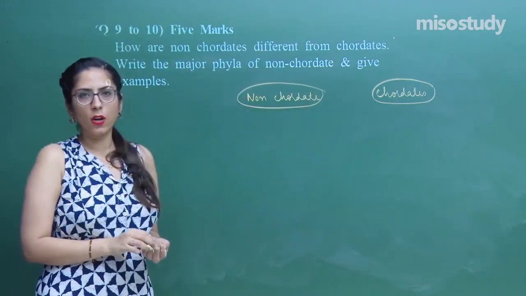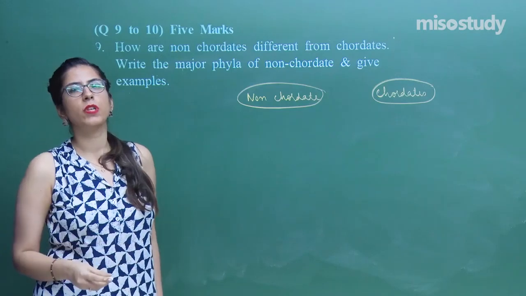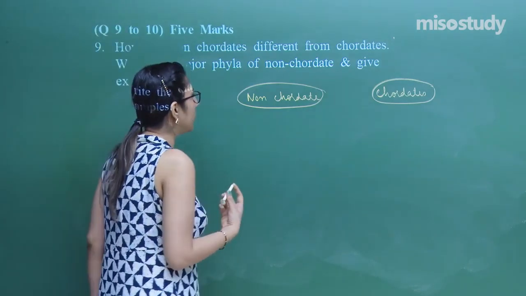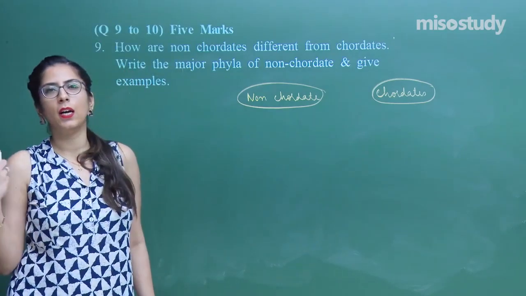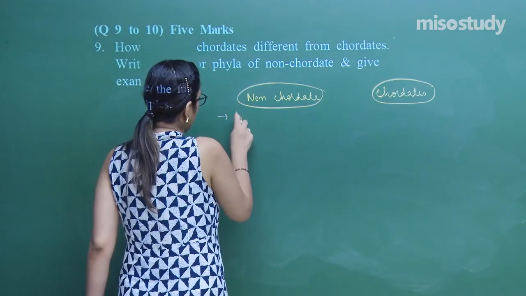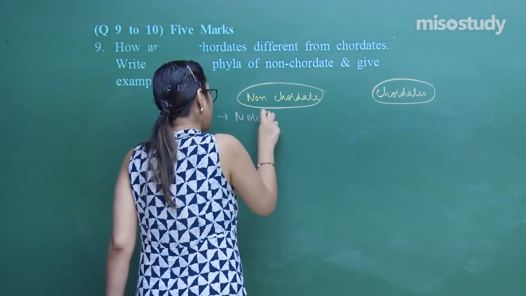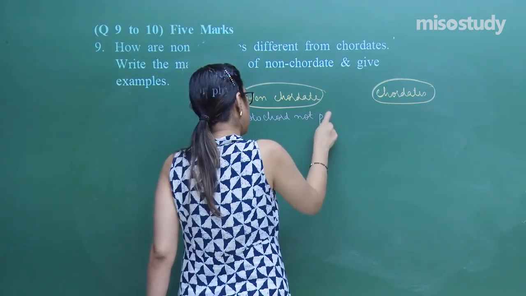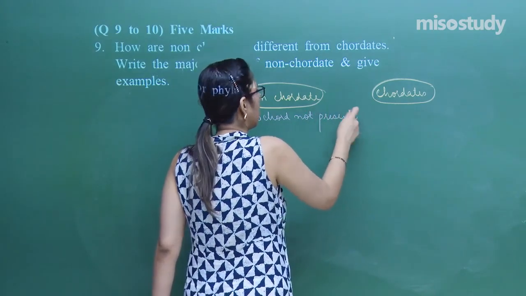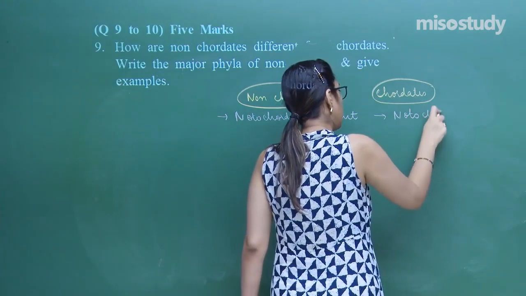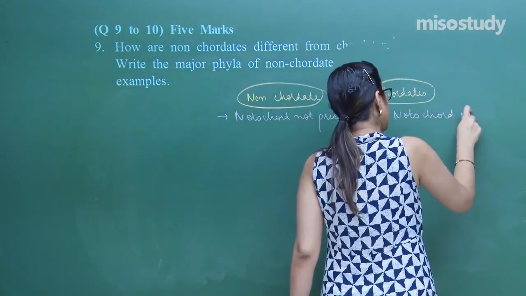Non-chordates are those group of organisms in which the notochord is not present. Let's first discuss the notochord. In non-chordates the notochord is not present, whereas in chordates the notochord is present.